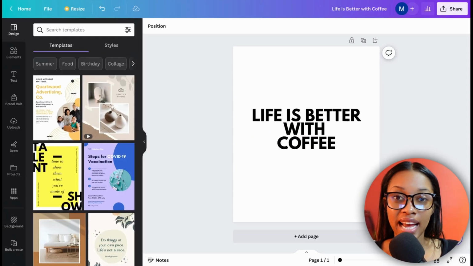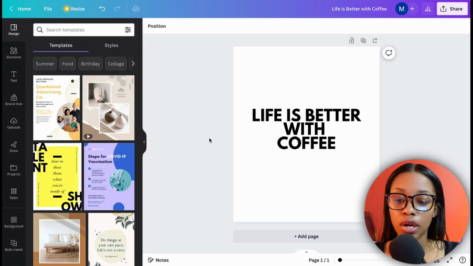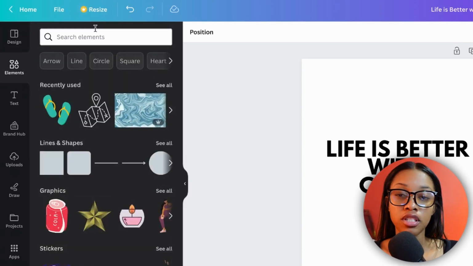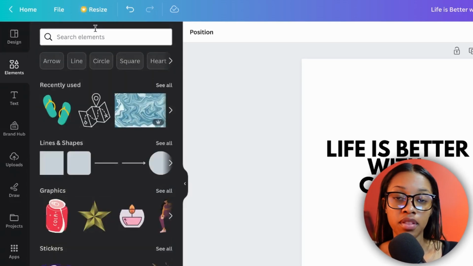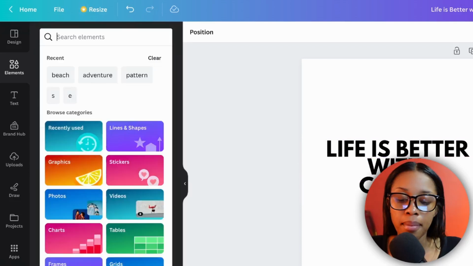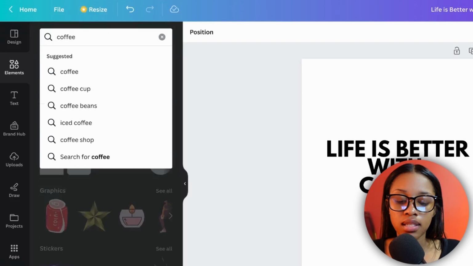So now, as you can see, I have finished editing my text. Now what I want to do is add in an element. So in order to add in an element, I am going to go to where it says element, and then I'm going to search for one element that fits in with my design. In this case, it's saying that life is better with coffee. So I am going to search for the word coffee into the text box and hit enter.